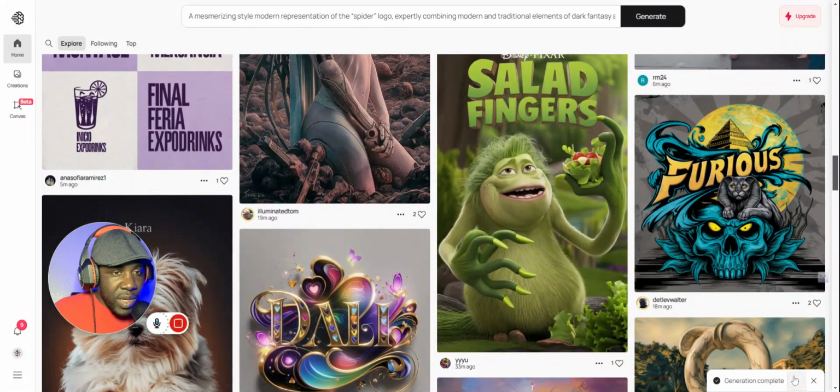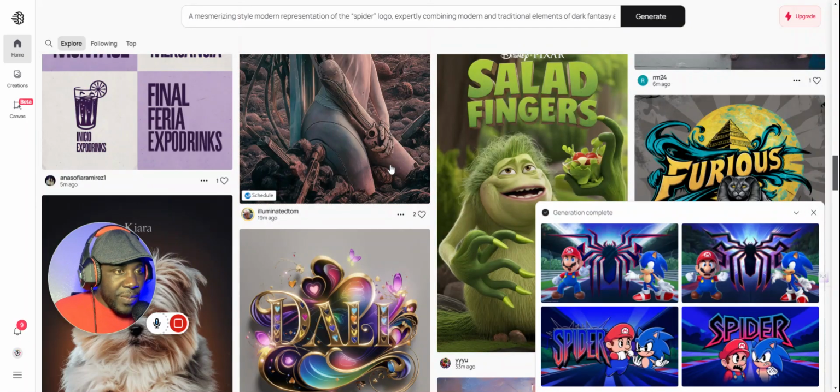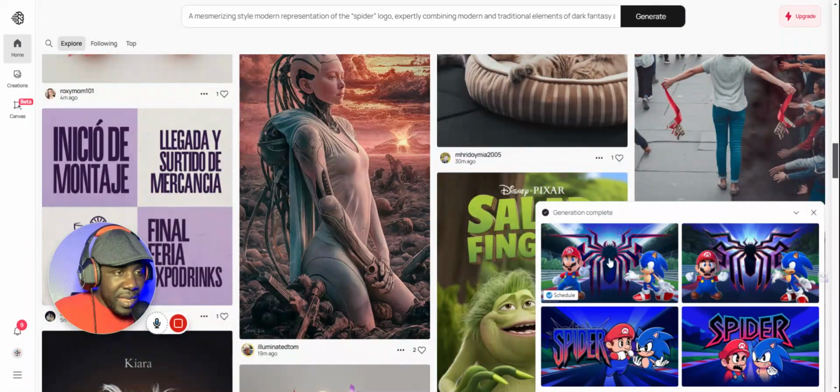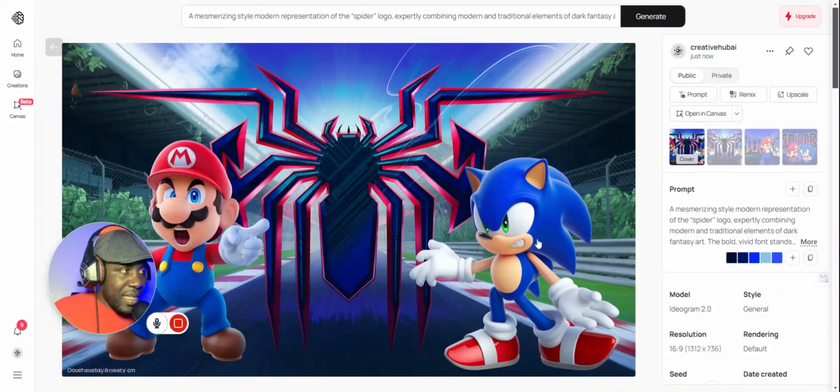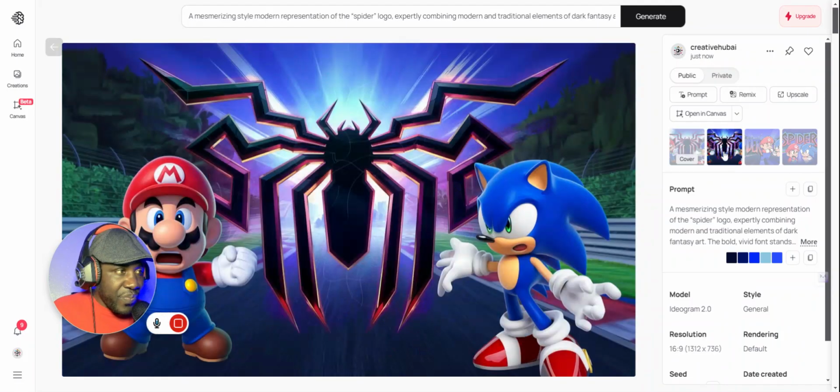Okay, it's generated. So I'll click the arrow again, and look at it. Can you imagine the result? Now, this one is a logo of a spider, but you're not seeing the word for this one. And the characters, look at the way they are. Let's go to the next one. This one too looks a little different with the spider behind.